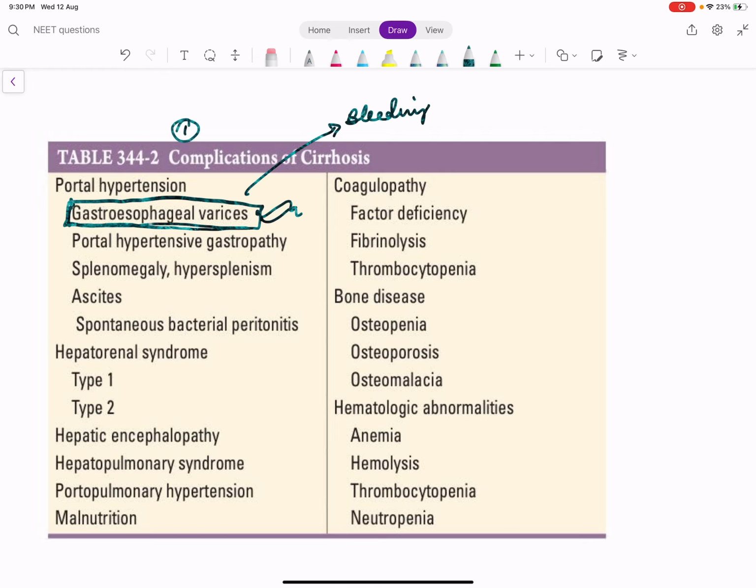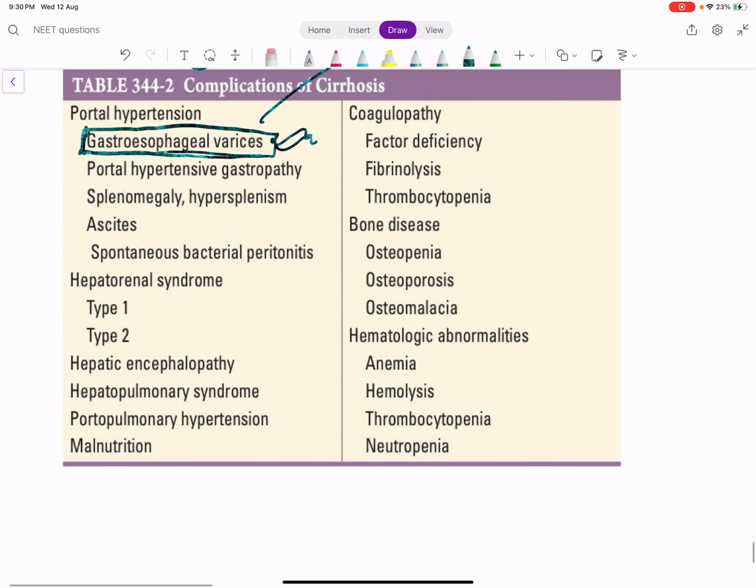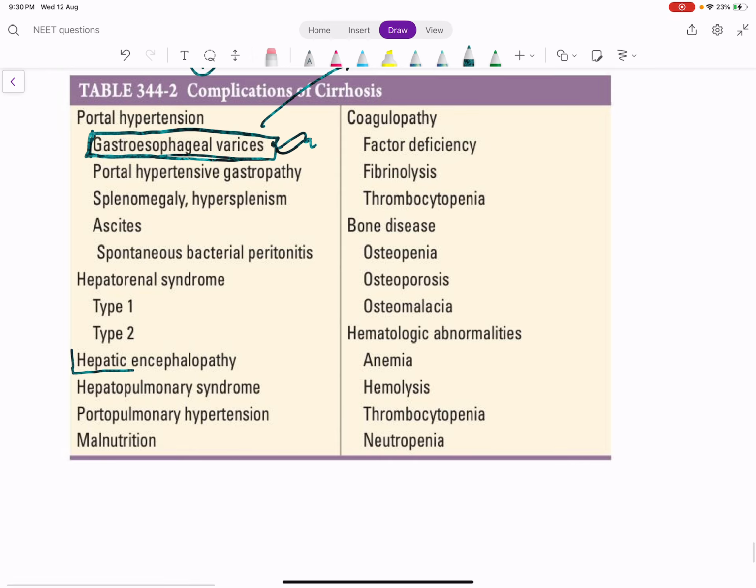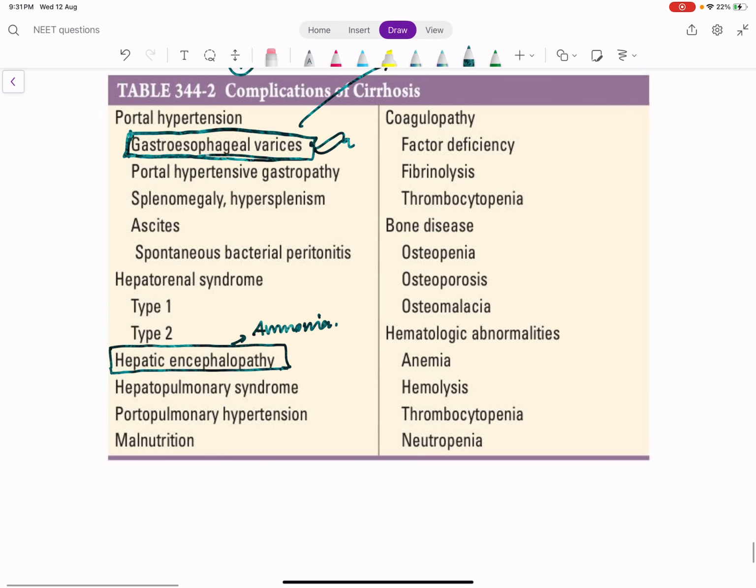Now I told you the portal vein carries the nutrients and toxins from the GIT to the liver, where detoxification occurs. When porto-systemic shunt occurs, what happens? That detoxification does not occur. So all the toxins, especially ammonia. How is ammonia formed? The GIT has many bacteria. The bacteria act on the food, the protein which is taken, to form ammonia. That ammonia bypasses the liver through the porto-systemic shunt and enters the systemic circulation, leading to hepatic encephalopathy.